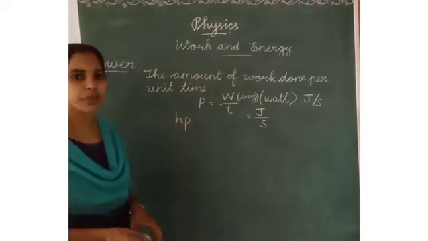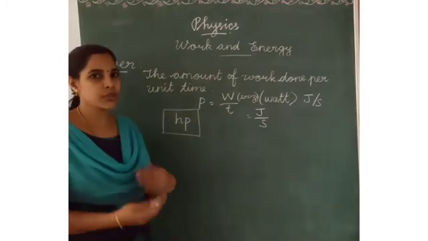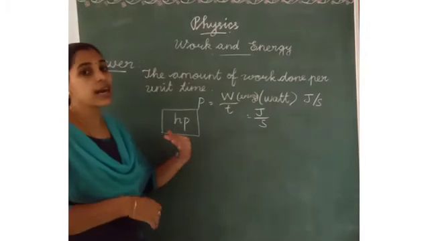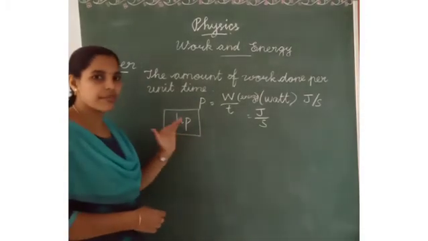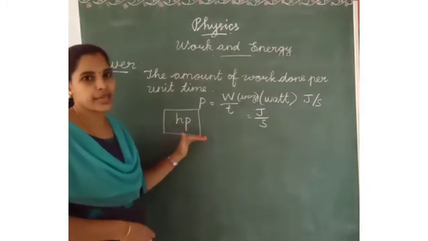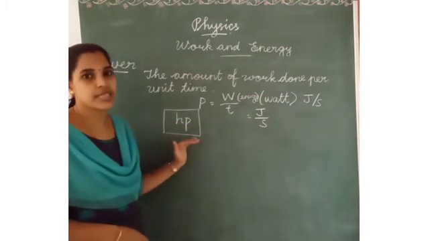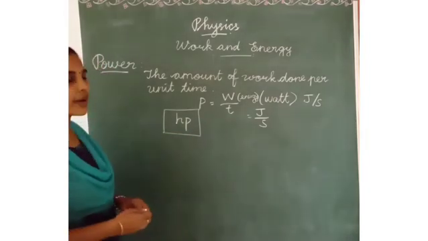Horsepower is the biggest unit of power rate that we use.